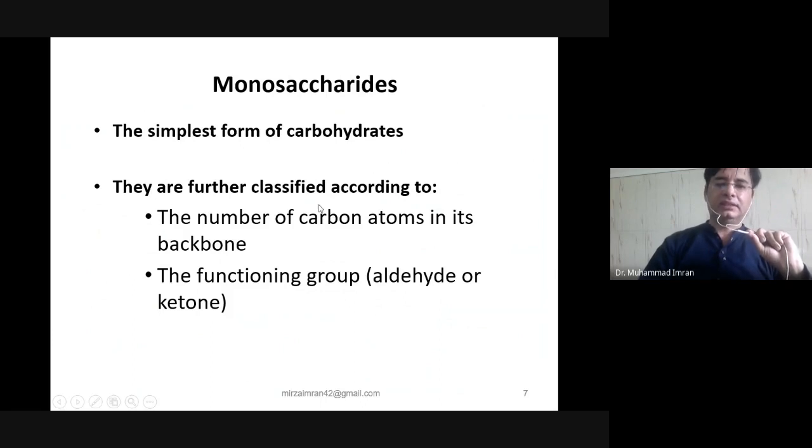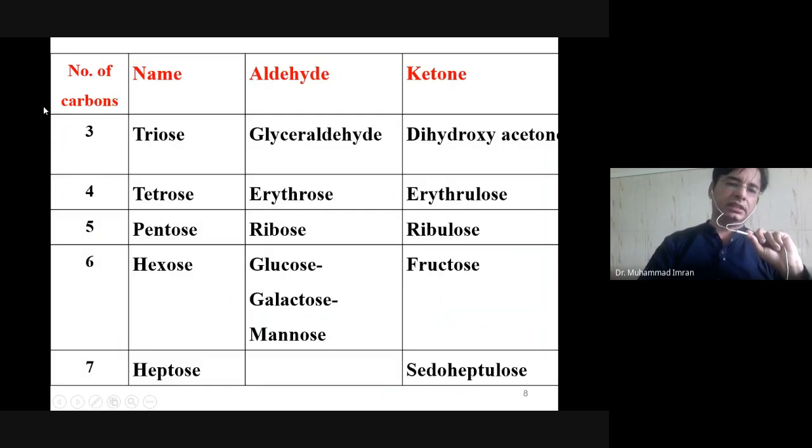They can be further classified on two bases: on the number of carbon atoms in the backbone, and on the basis of their functional group. Here you can see the classification of monosaccharide on the basis of carbon atoms, and here the classification of carbohydrate on the basis of functional group. A 3 carbon sugar is known as triose. Ose means sugar. 4 carbon, tetrose; 5 carbon, pentose; 6 carbon, hexose; 7 carbon, heptose.